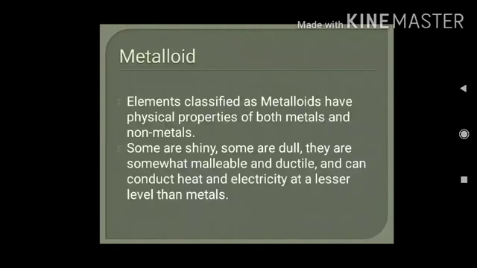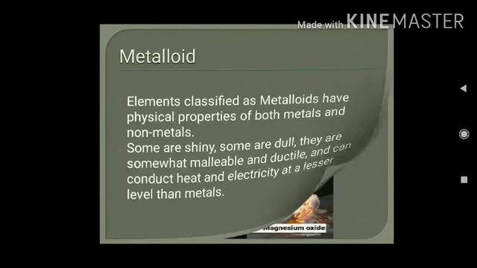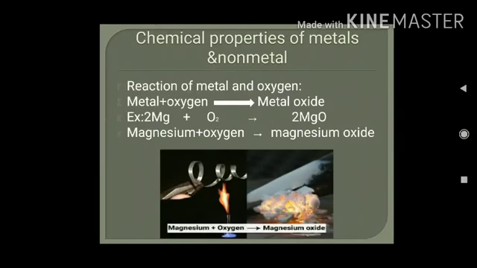As we discussed, they have the physical properties of both metals and non-metals. Some are shiny, some are dull. They are somewhat malleable and ductile and can conduct heat and electricity at a lesser level than metals. Next, we'll discuss one more important aspect of this chapter, that is chemical properties of metals and non-metals.